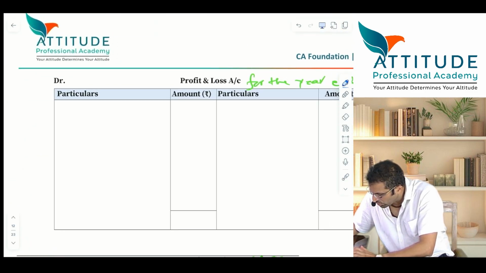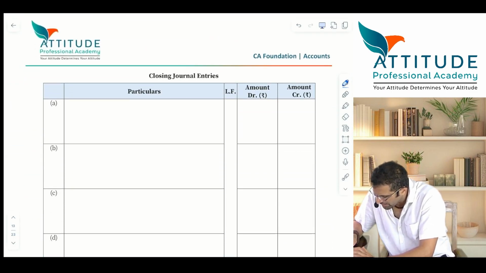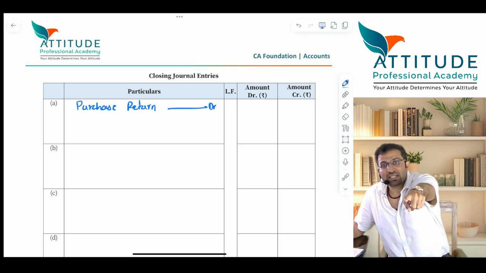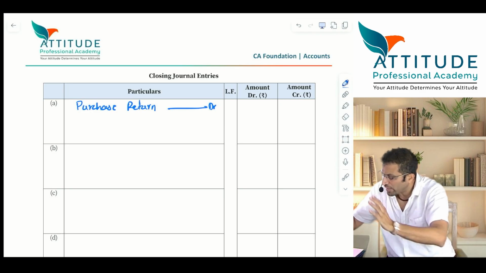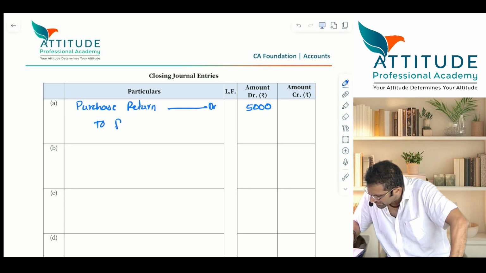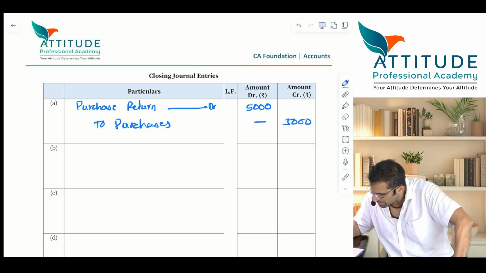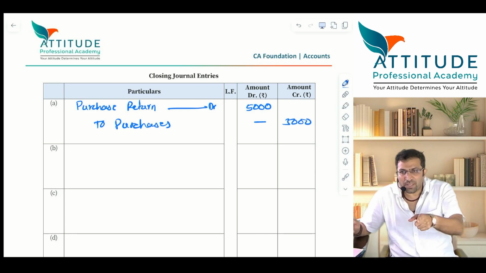First entry. Go to closing entries after your balance sheet. Purchase return debit. In your trial balance, purchase return is showing a credit balance. Now it is getting debited, and that account is getting closed. Purchase return account debit 5,000 to purchases, 5,000. Transfer of purchase return to purchase account.